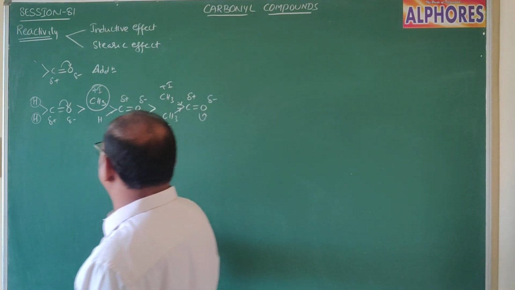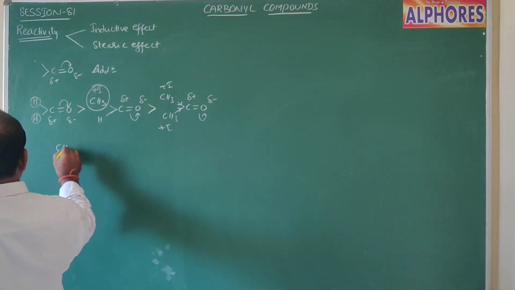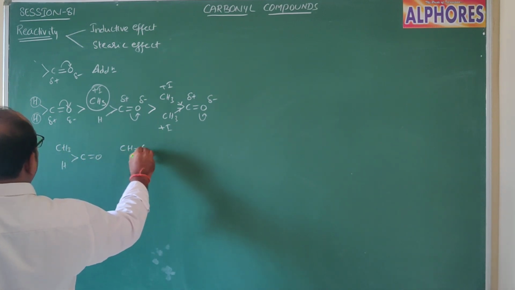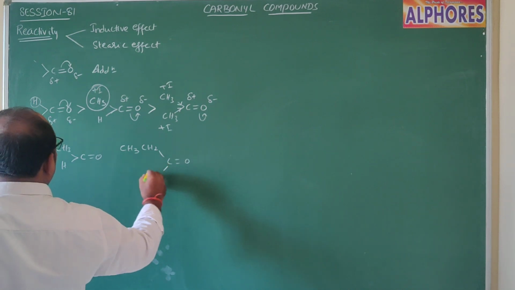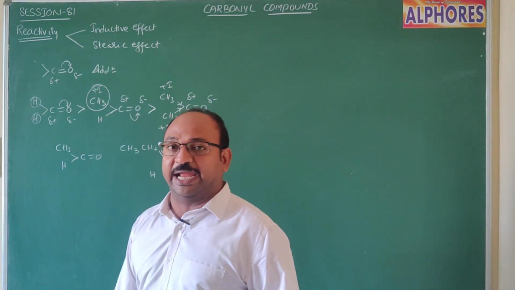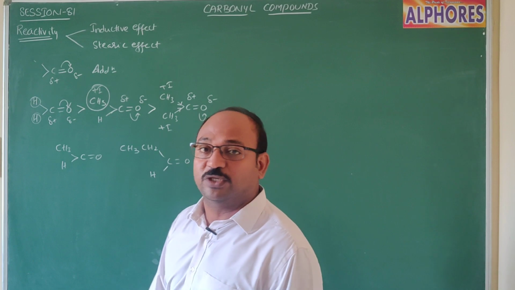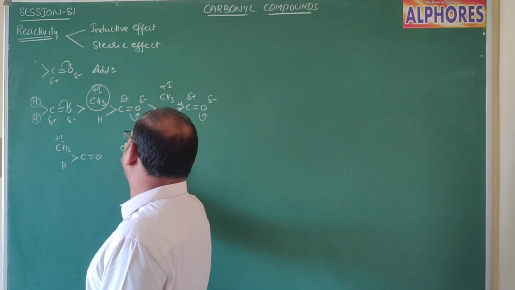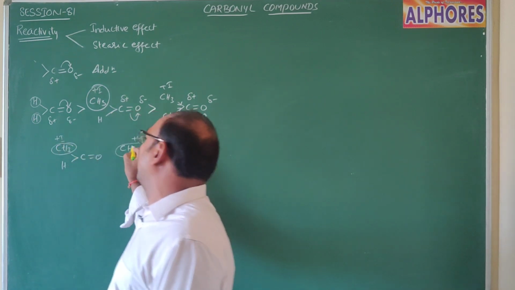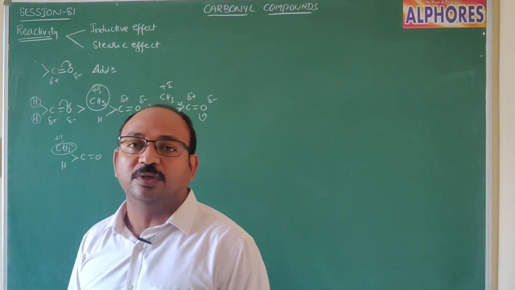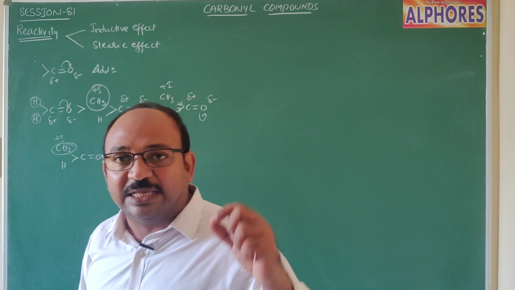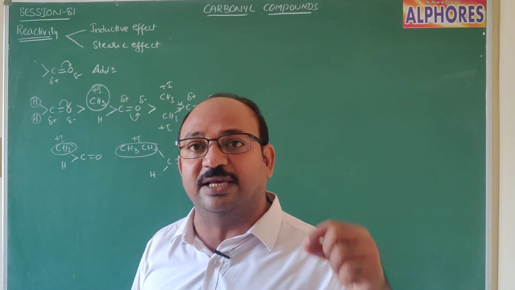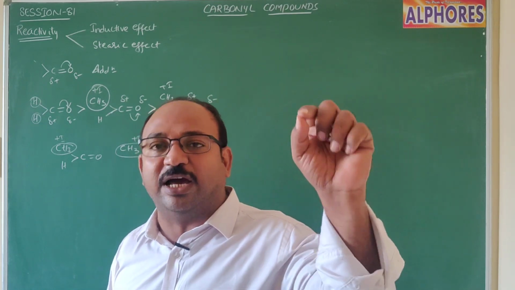Now, let us consider aldehydes, acetaldehyde and propanaldehyde. Out of these two, which one is more reactive? Again, the same strategy we need to check. Here the methyl group is a plus I group, and the ethyl group is also a plus I group. Plus I, meaning electron releasing nature, increases with increase in the number of carbon atoms.